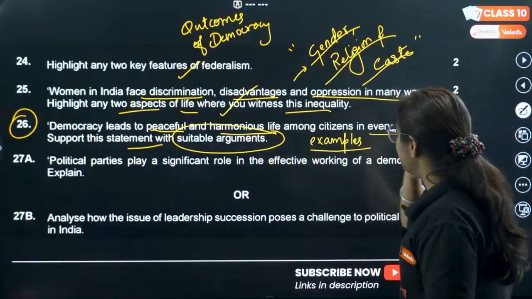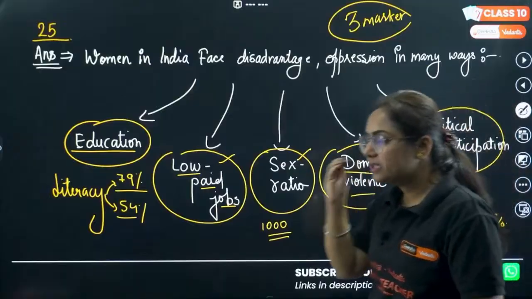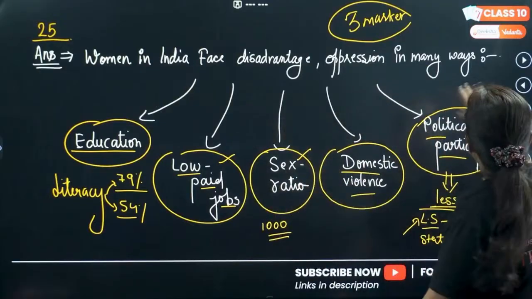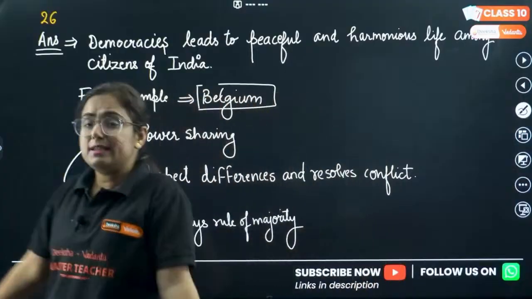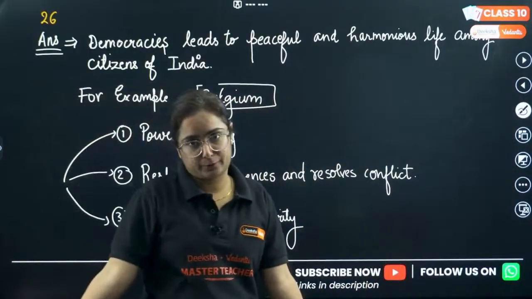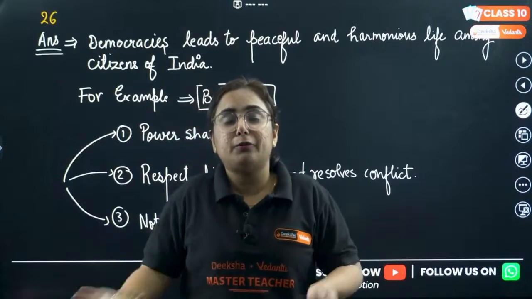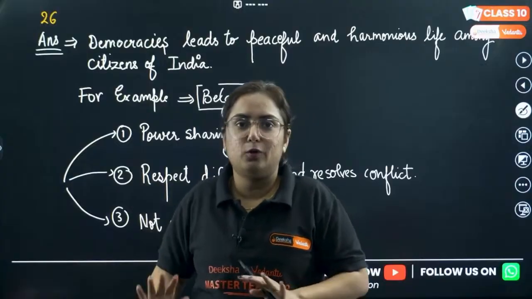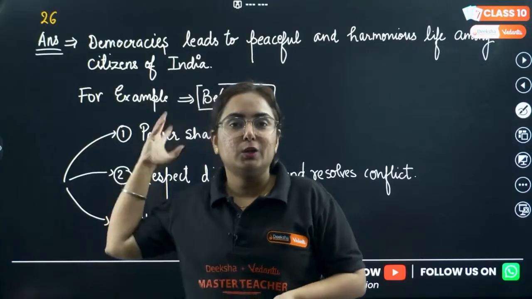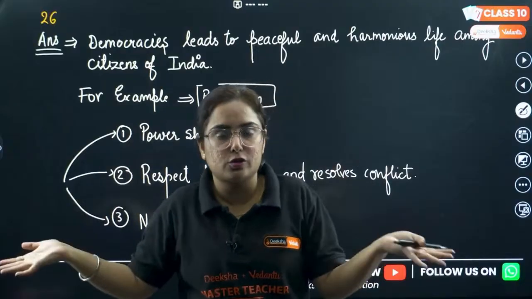Democracy leads to peaceful and harmonious life. No doubt, democracy genuinely leads to a peaceful and harmonious life, because we know that other than democracy, what option do we have? We have dictatorship, right? We are aware of the fate of the people of North Korea. We won't allow our nation to follow dictatorship. Monarchy, we know, dynastic succession, is not at all successful.